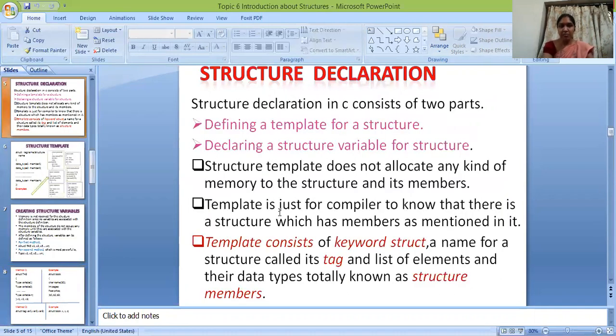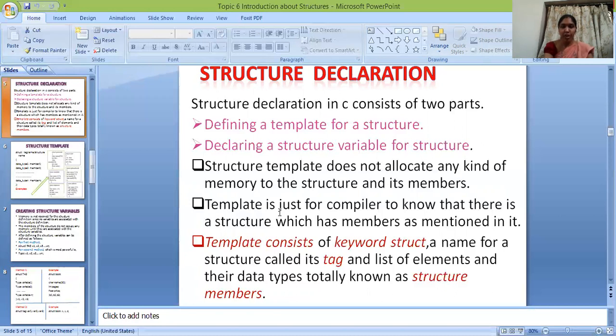Structure declaration. Structure declaration in C consists of two parts. First, defining a template for a structure. Next, declaring a structure variable for the structure. The structure template does not allocate any memory to the structure and its members. The template is just for the compiler to know that there is a structure which has the members mentioned in it.